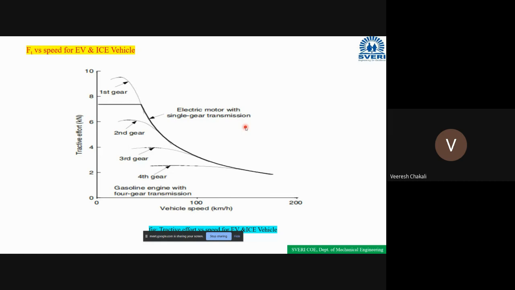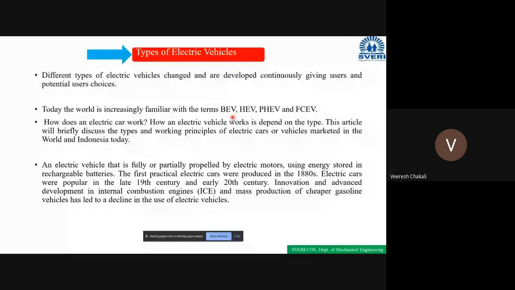Types of electric vehicles. So, can anybody tell what the types of electric vehicles are? Can anybody tell, please? Anyone? Roll number 73.